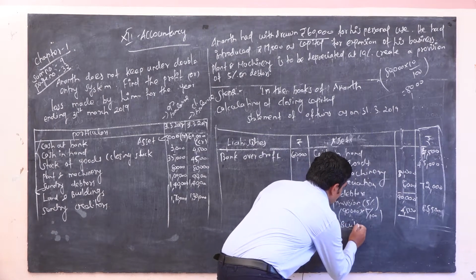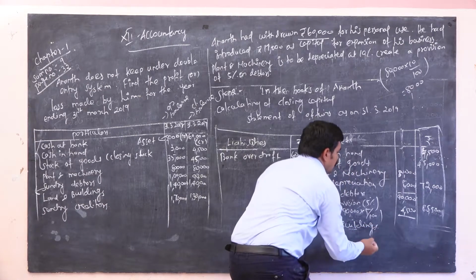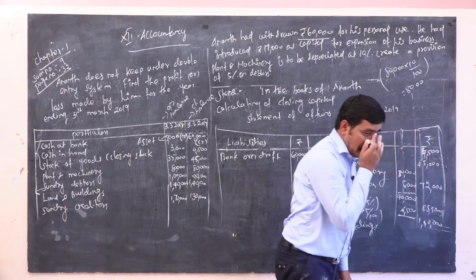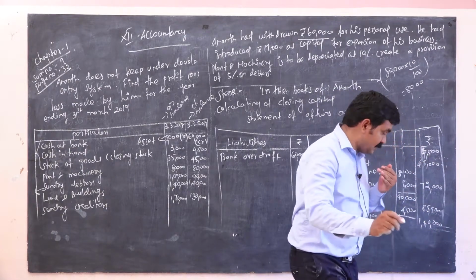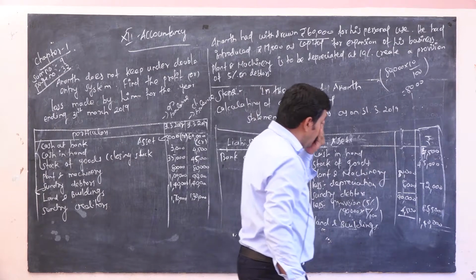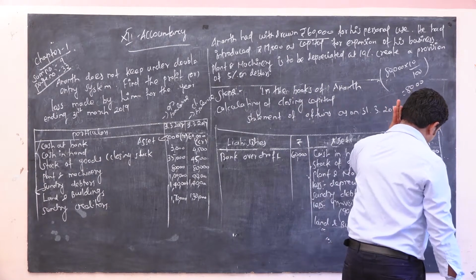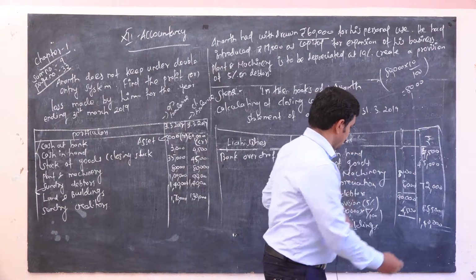The amount is 1,40,000. So totally 3,47,000.